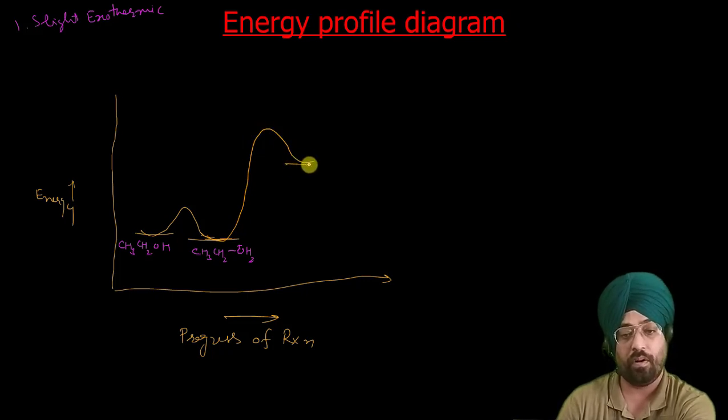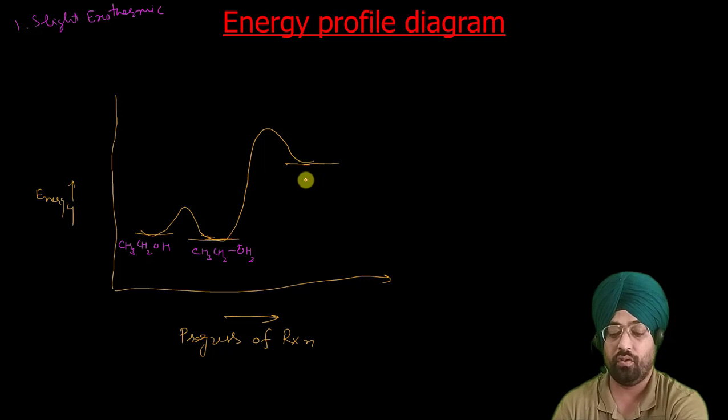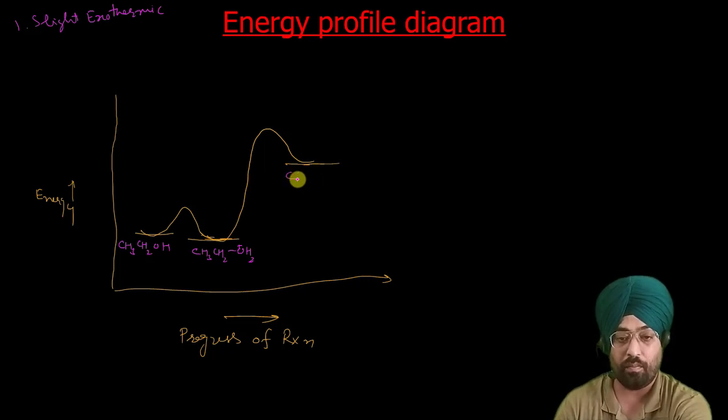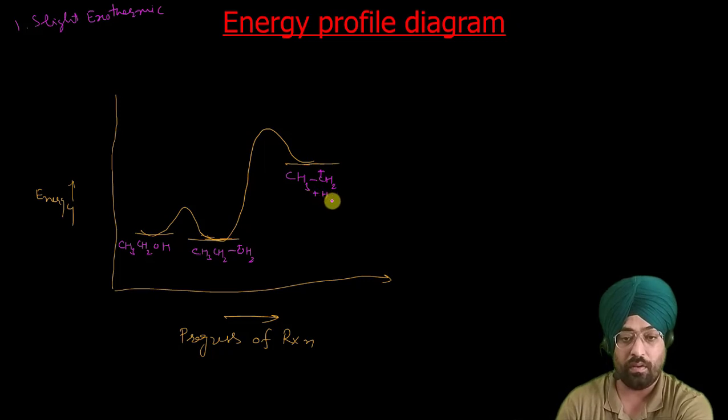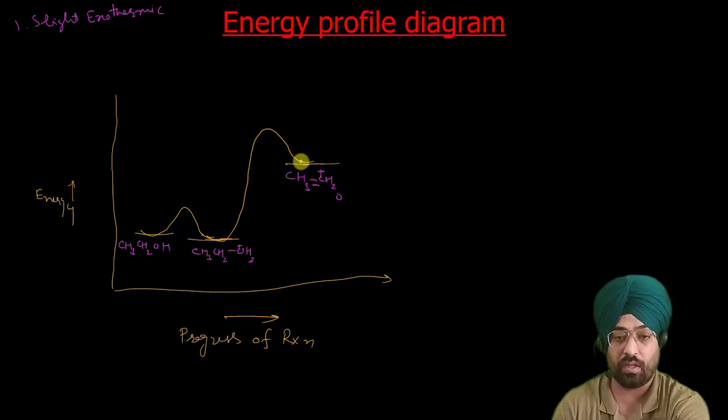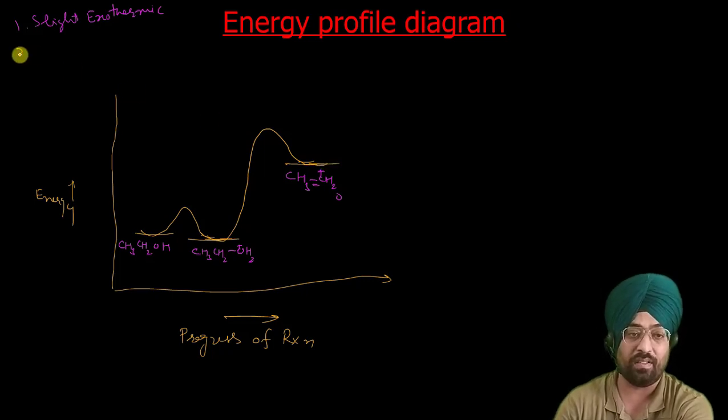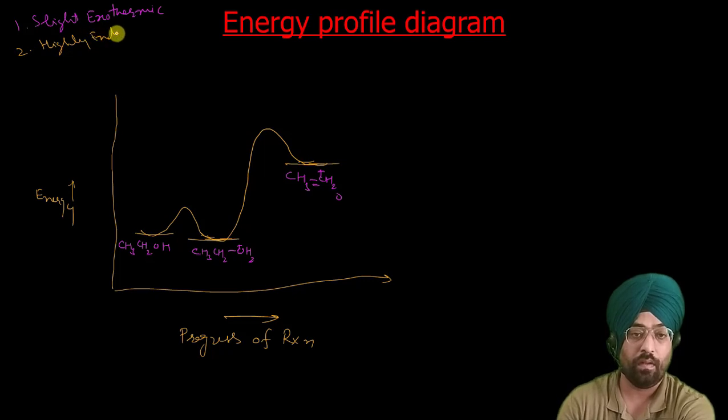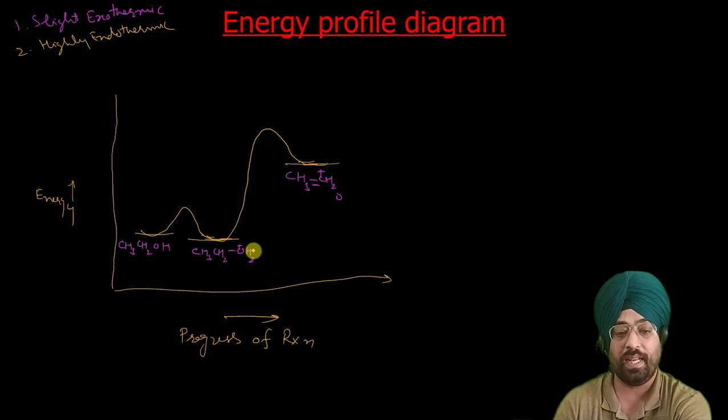Suppose here you have formed your intermediate. So your intermediate is your carbocation, CH3CH2 positive, plus water. This is the energy corresponding to your carbocation, and you can see this step is endothermic. The second step is highly endothermic, because the energy of this intermediate is quite high compared to the energy of this oxonium salt.